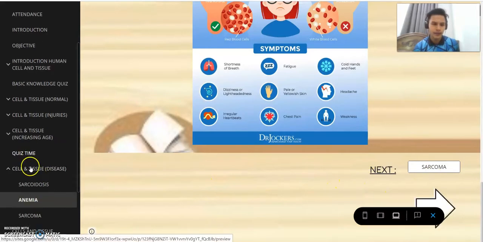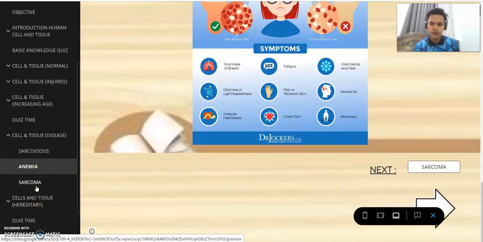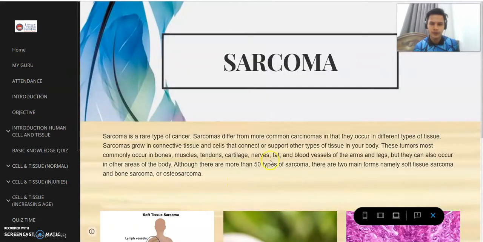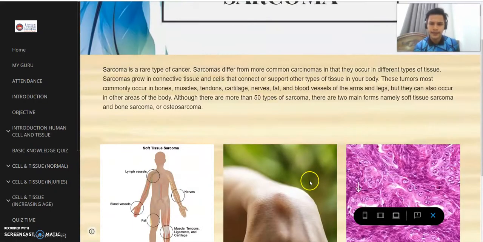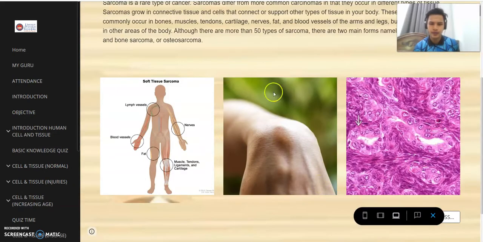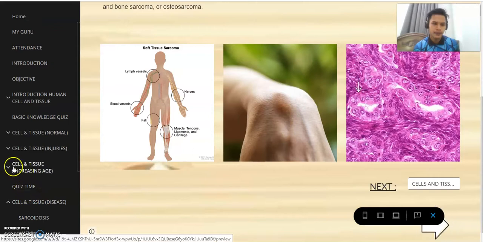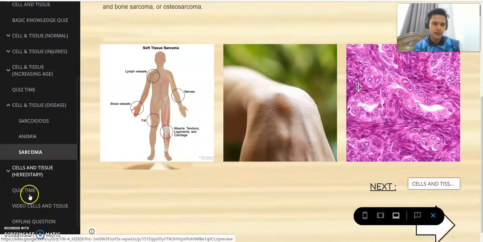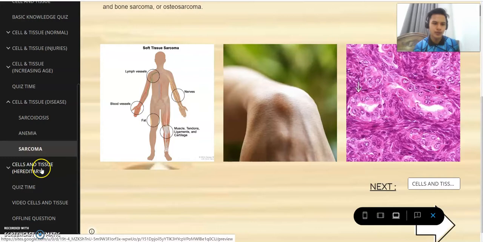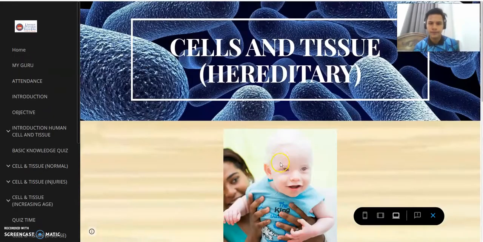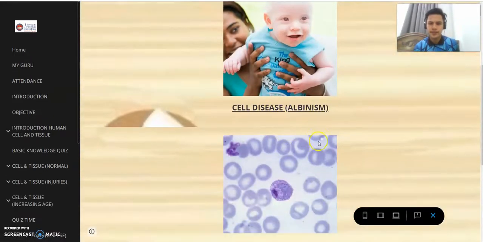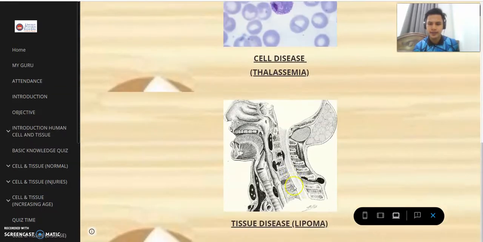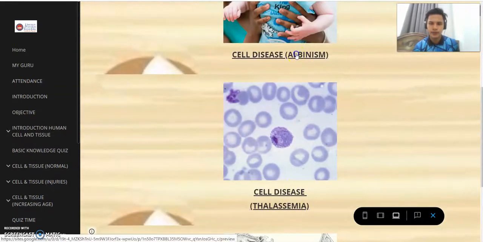And then we have the sarcoma. As you can see here, the definition, and then some of the pictures as you can see here. And then we go to cell and tissue caused by hereditary. We have the disease albinism, the disease thalassemia, and then lipoma. We go one by one.